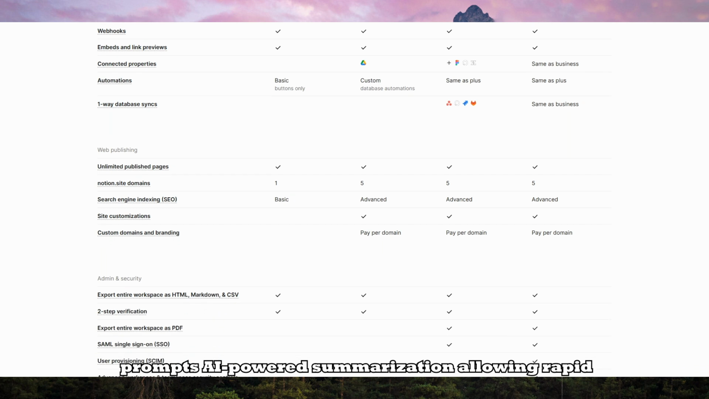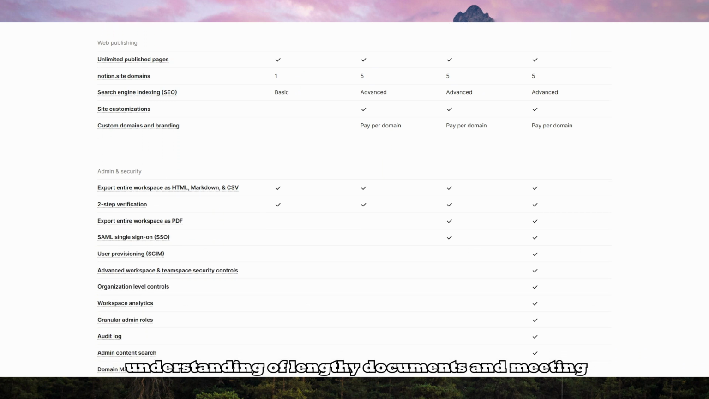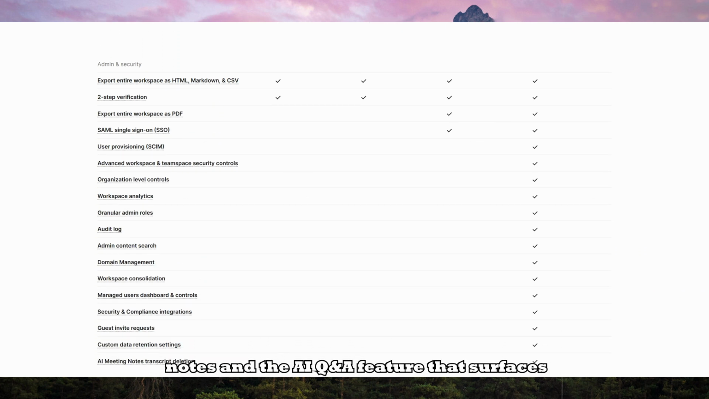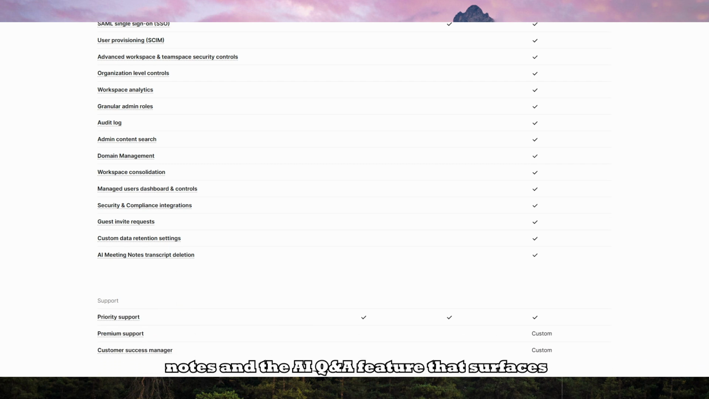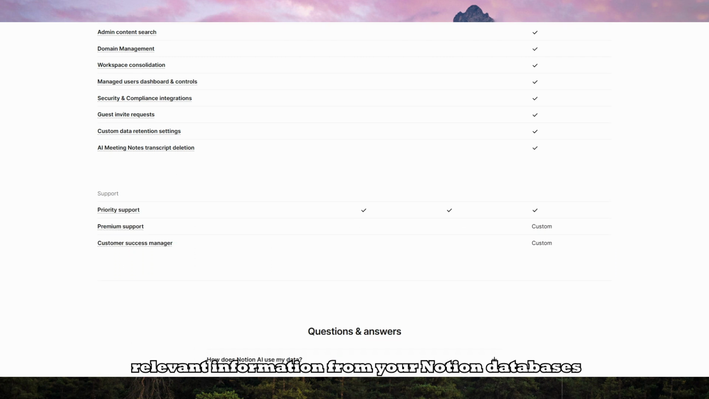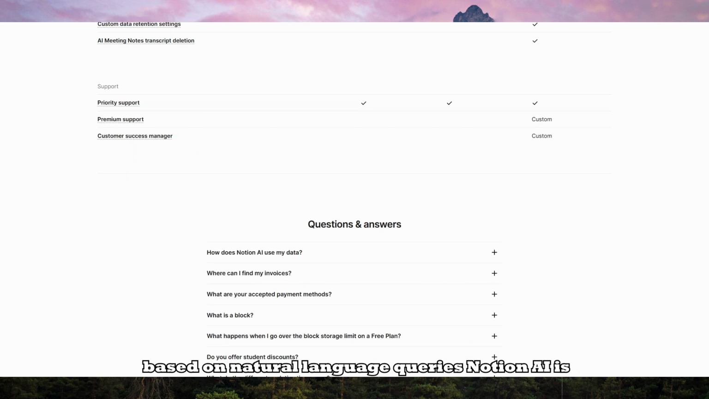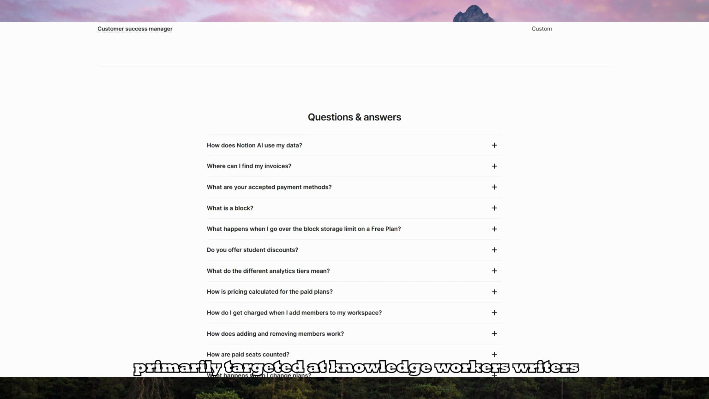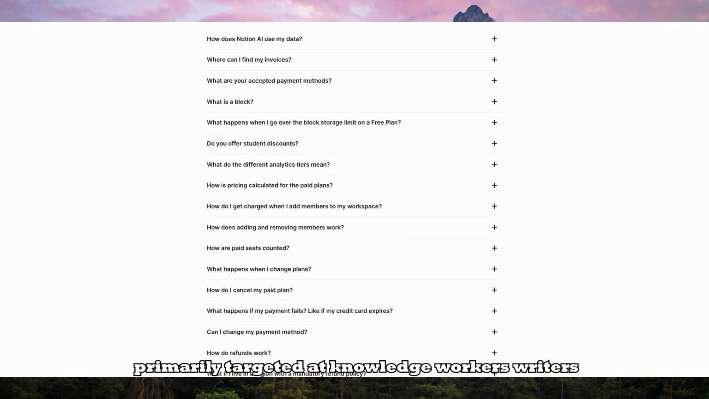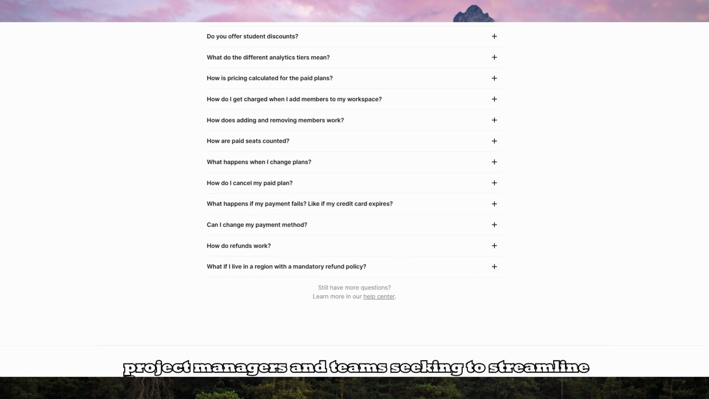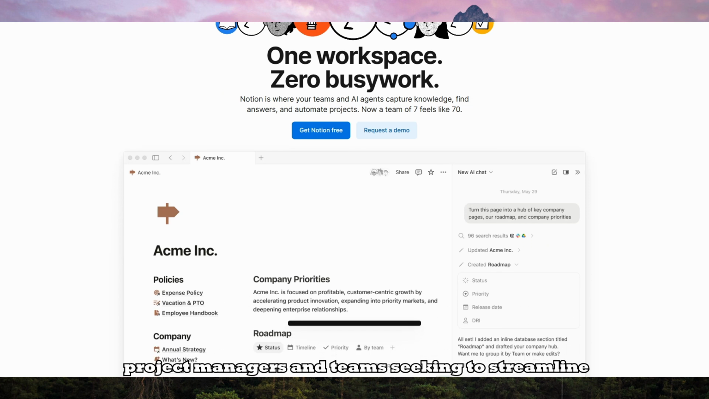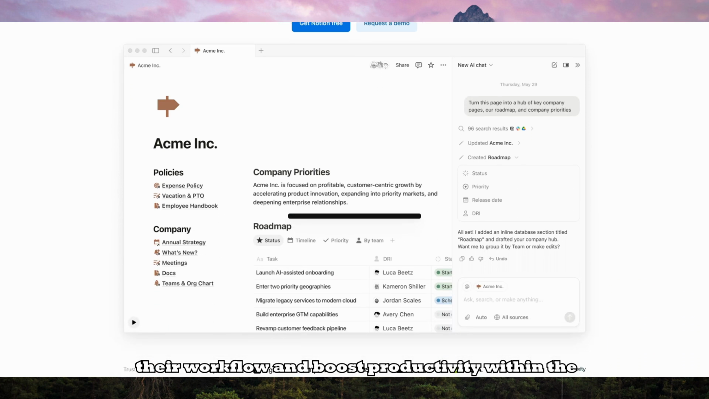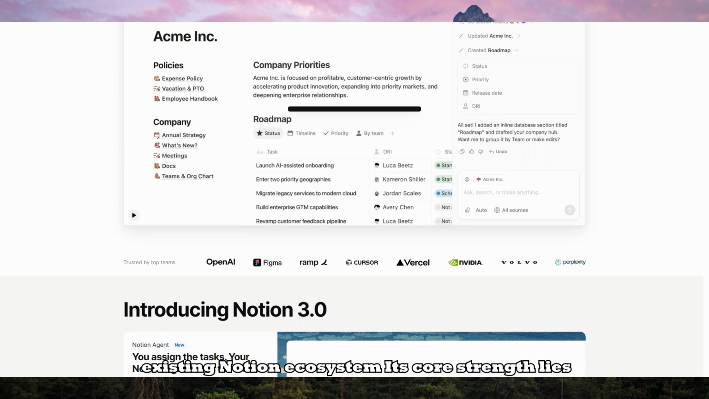AI-powered summarization, allowing rapid understanding of lengthy documents and meeting notes, and the AI Q&A feature that surfaces relevant information from your Notion databases based on natural language queries. Notion AI is primarily targeted at knowledge workers, writers, project managers, and teams seeking to streamline their workflow and boost productivity within the existing Notion ecosystem.